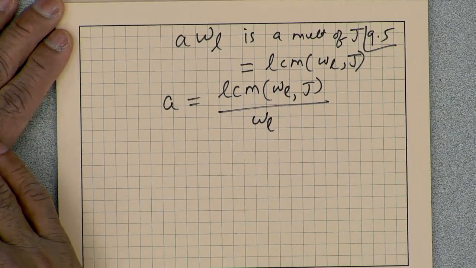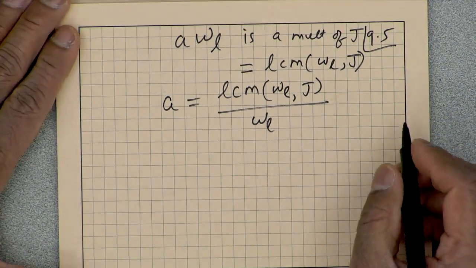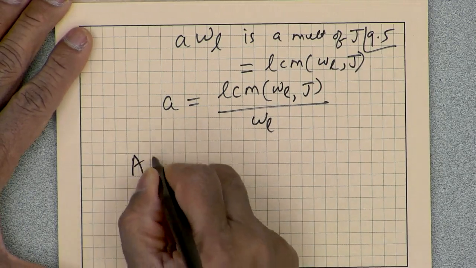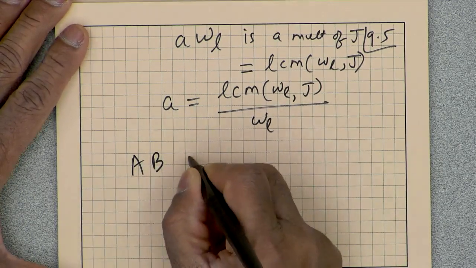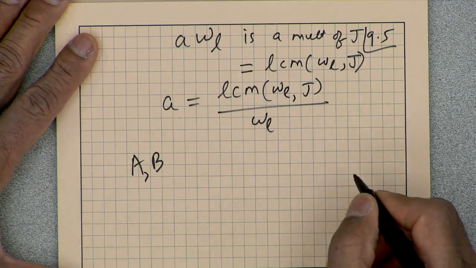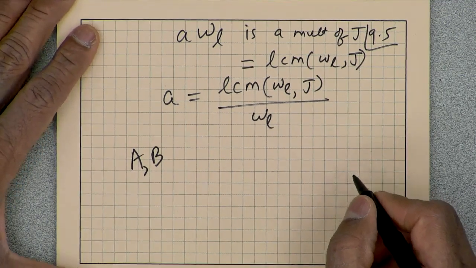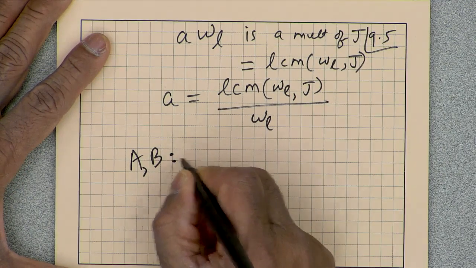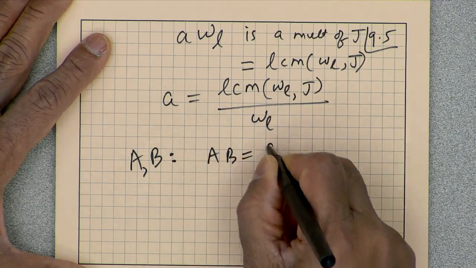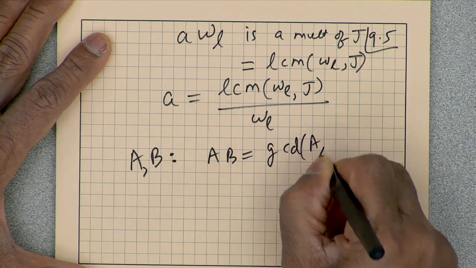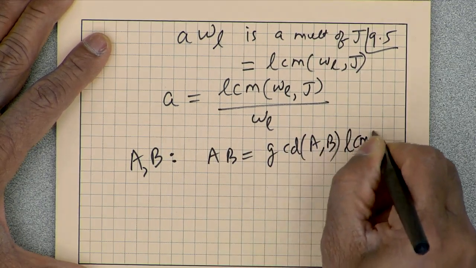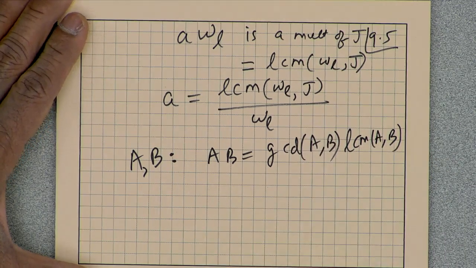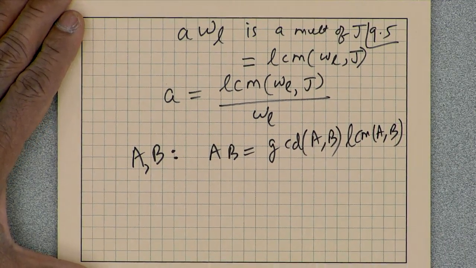How many of you from your 6th grade algebra remember that if A and B are two numbers, then the product A times B is the GCD of A and B times the LCM of A and B? How many of you remember that from your 6th grade or 7th grade algebra?